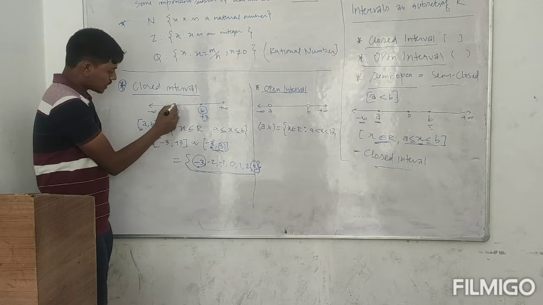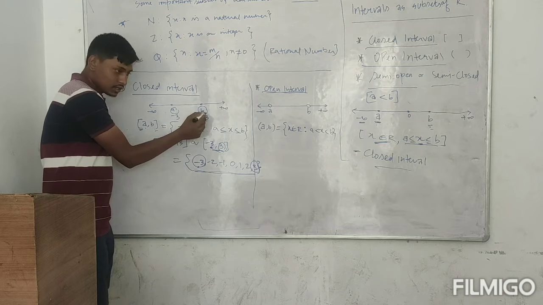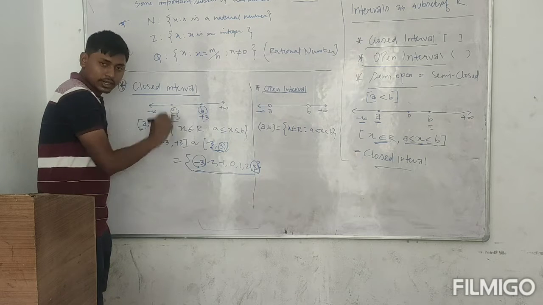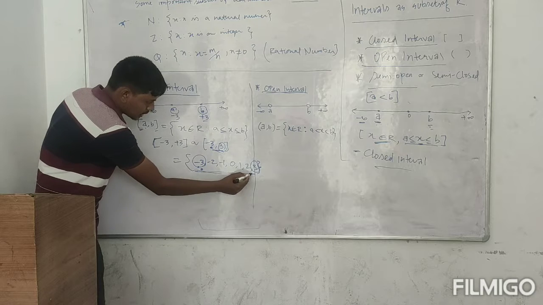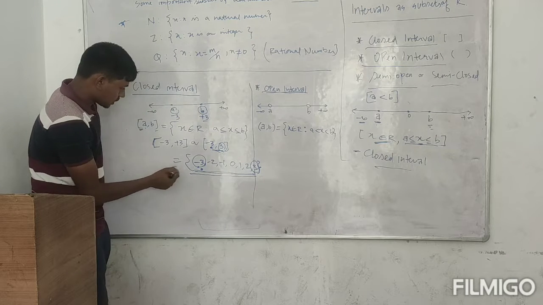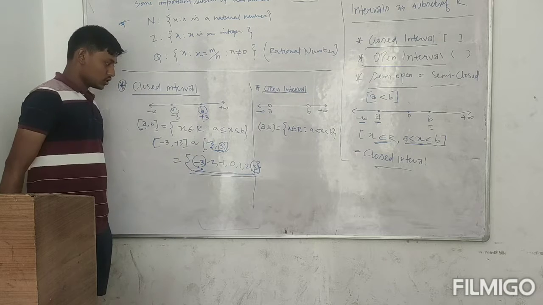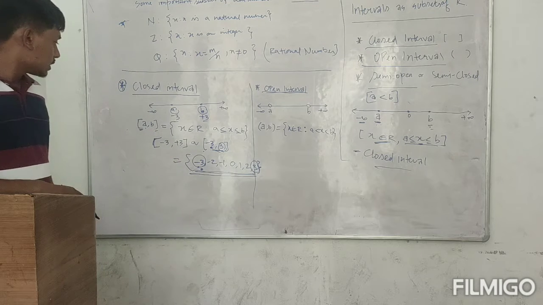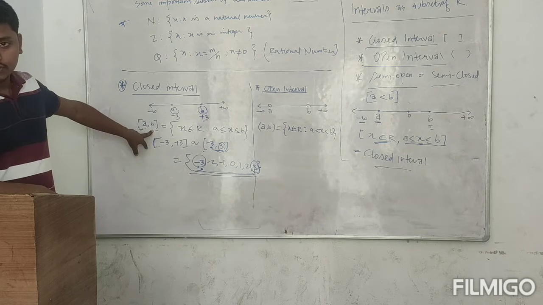Any numbers starting from the number itself and closing on the other end with the given interval number. So I am taking 3 and minus 3 at the beginning and the end. So this is that closed interval. I think you understand the closed interval. In closed interval I am taking A and B itself.